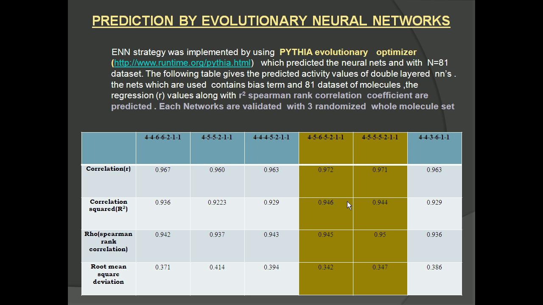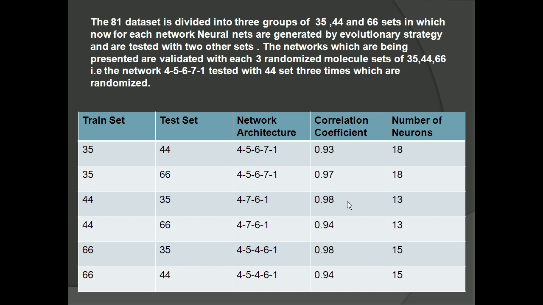So ENN was applied with the help of the Pythia evolutionary optimizer on another n equals 81 data set, and the network architectures which have been formed are shown in orange columns. Here you find that the correlation coefficient is almost similar to the neural network architectures within the 81 data set. But the result changes when we test with different test and train sets, and we get much better results than the normal neural networks.